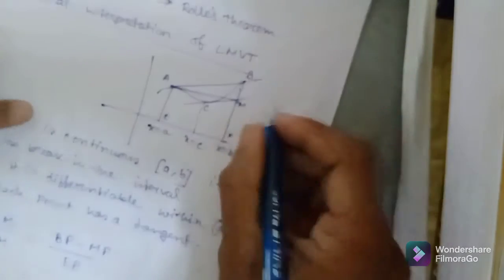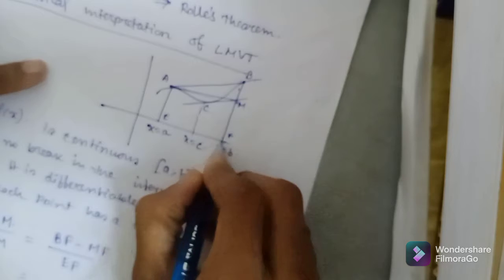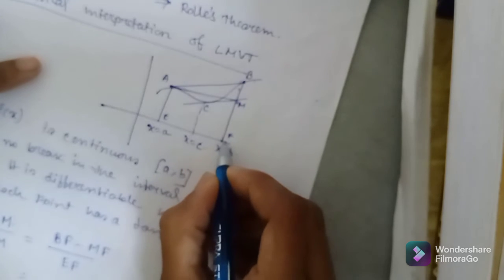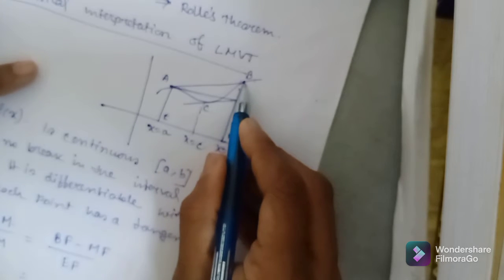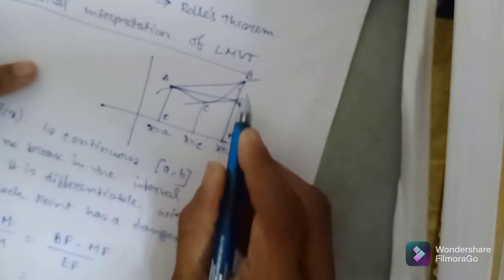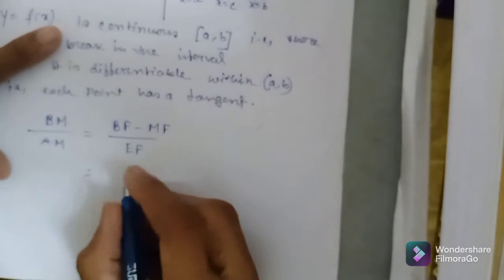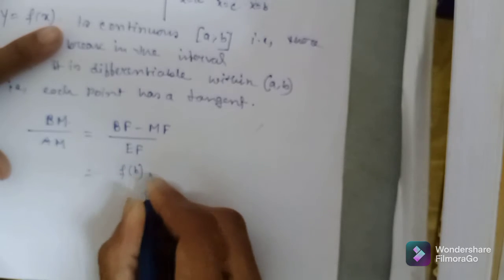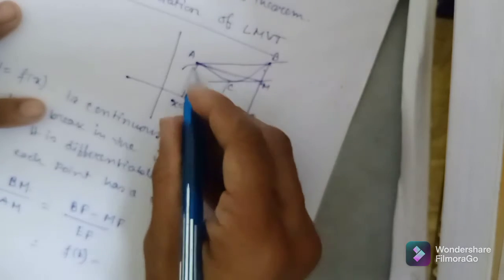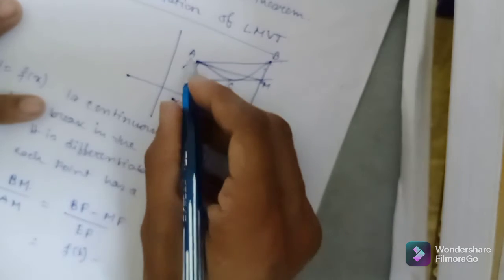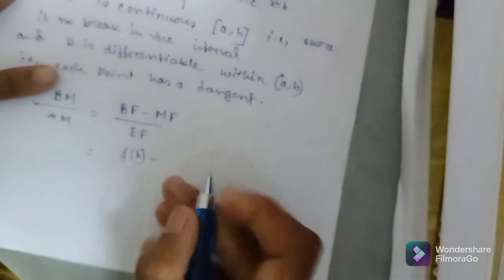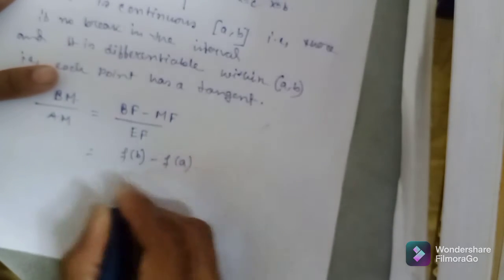Okay, now what is BF? BF is the ordinate distance at the point B. Okay, that means this is say f(b), and MF means is equals to AE. It is the ordinate distance of A, that is f(a).